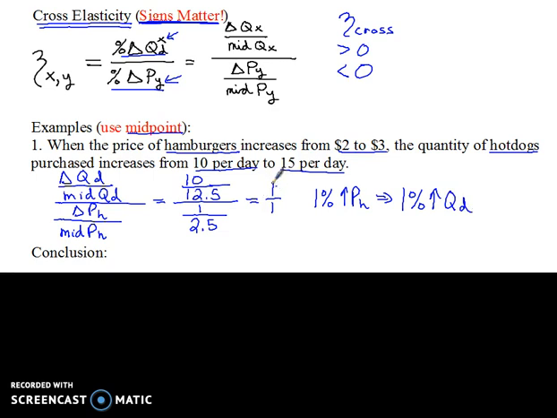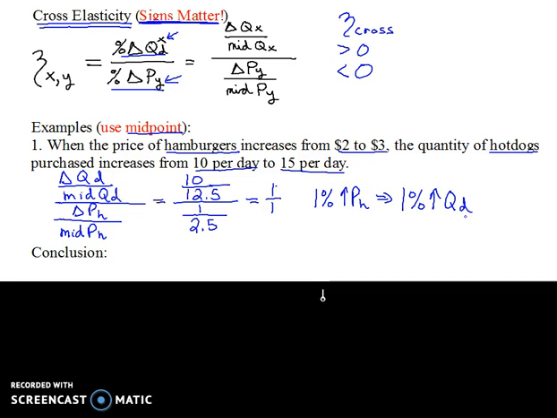So a 1% increase in the price of hamburgers caused a 1% increase in the quantity of hot dogs. So what is my conclusion? What conclusion can I draw? My conclusion that I would draw from all this is I would say that whenever the cross elasticity is greater than 0, and in this case it is, it's greater than 0, right?